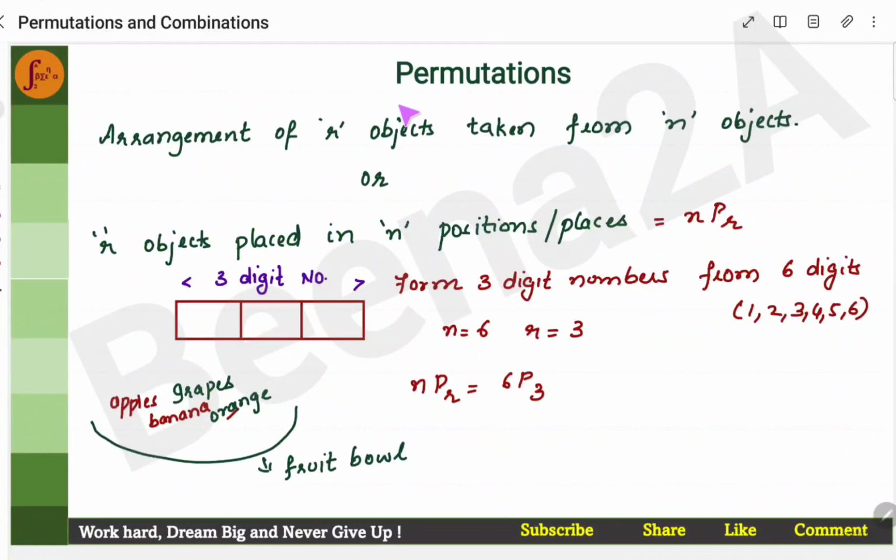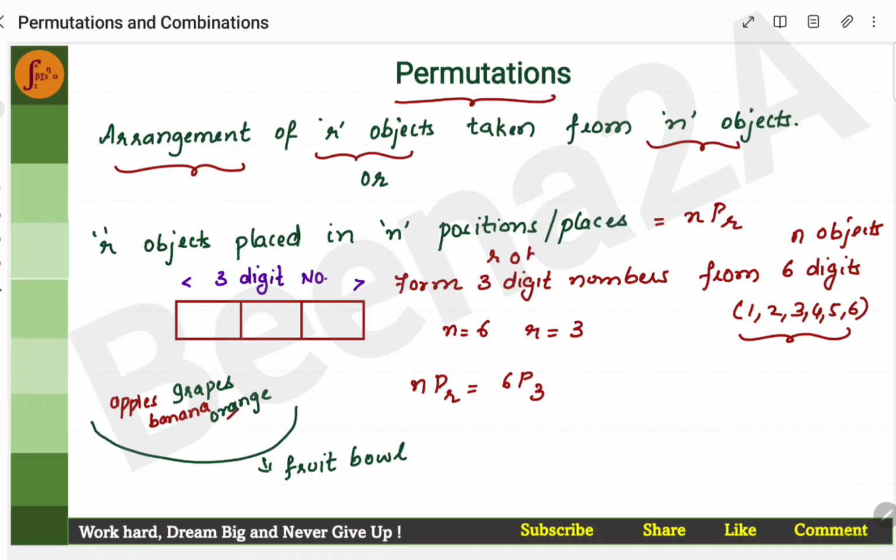Coming to the definition of permutations: permutations is nothing but arrangement of R objects taken from N objects. So you have N objects, you are taking R objects and making an arrangement. A simple example, as we saw in the last video: if you want to form a 3-digit number given 6 digits, 1, 2, 3, 4, 5, 6, you can say this is N objects and R objects.